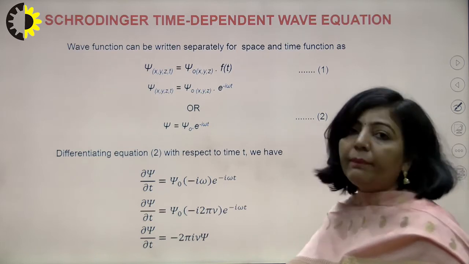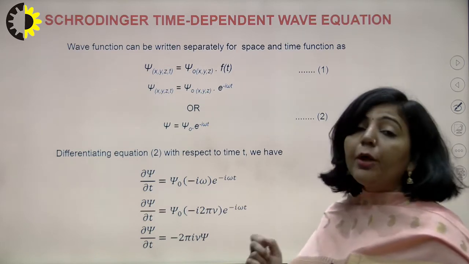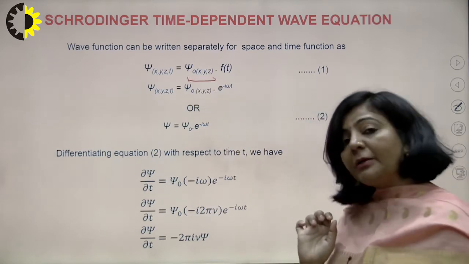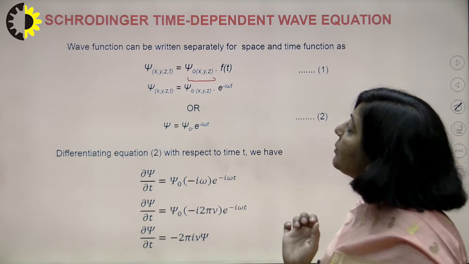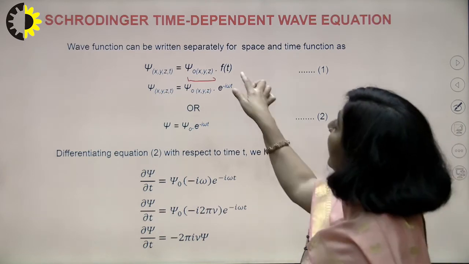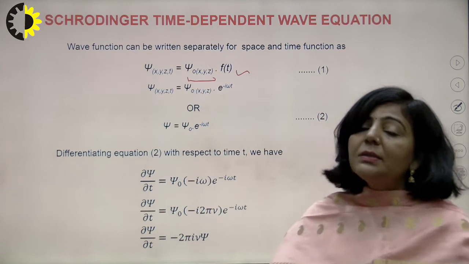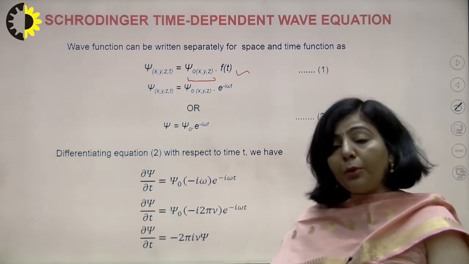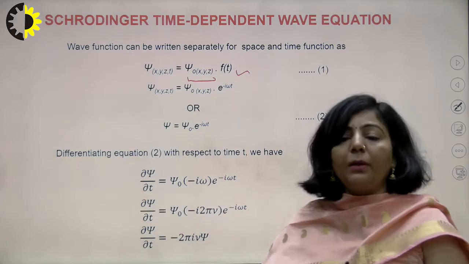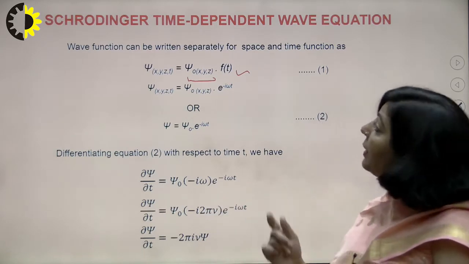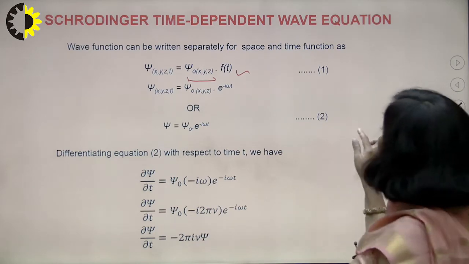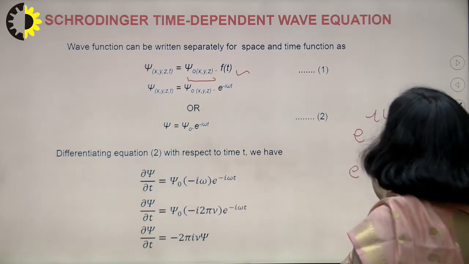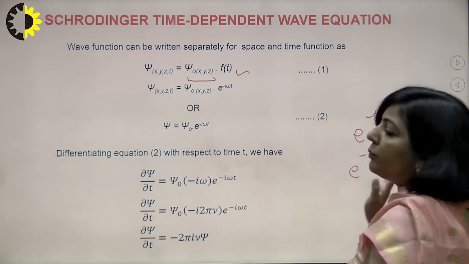So what we have here, we have this wave function psi, which is a function of x, y, z and t, and psi is written as a product of two functions, where the first one is represented by psi naught, which is independent of t. It depends only upon x, y and z, and the second one is a time dependent function. This time dependent function will be a periodic function, and the oscillating wave nature will be described with its help. It will be either of this form, e raised to power i omega t, or you can take e raised to power minus i omega t.